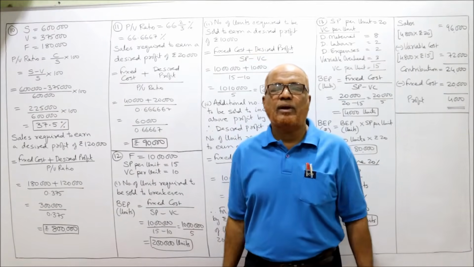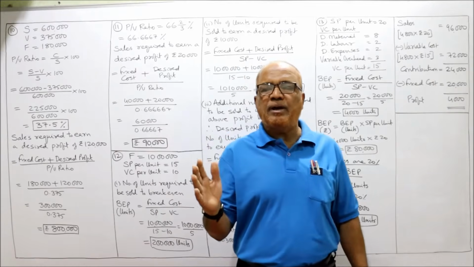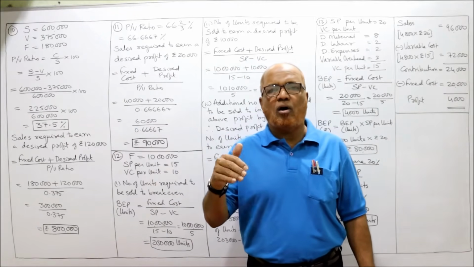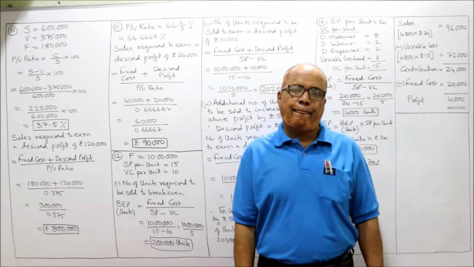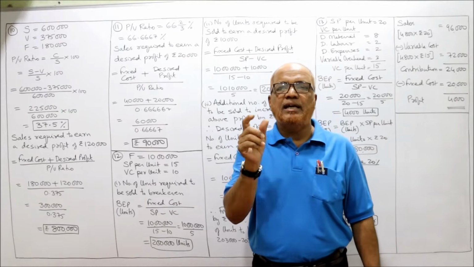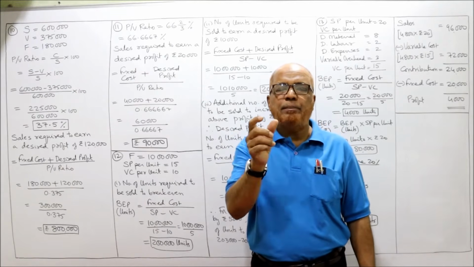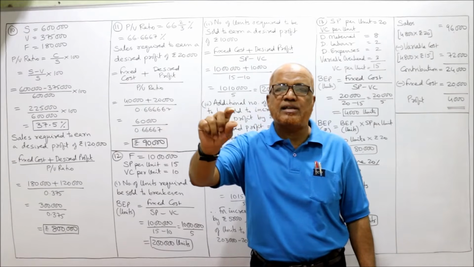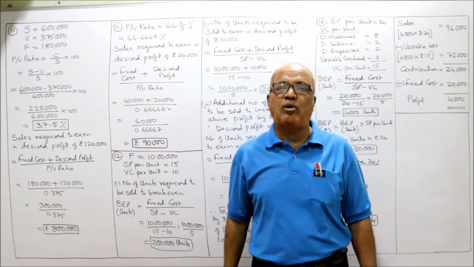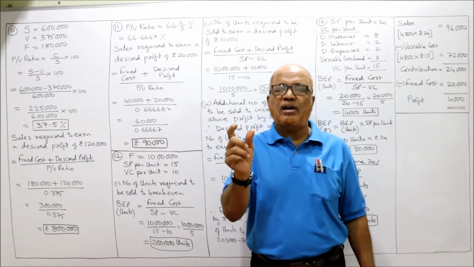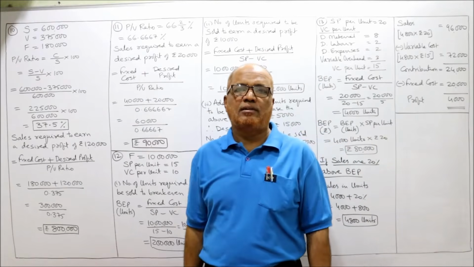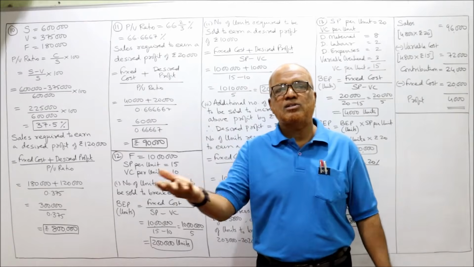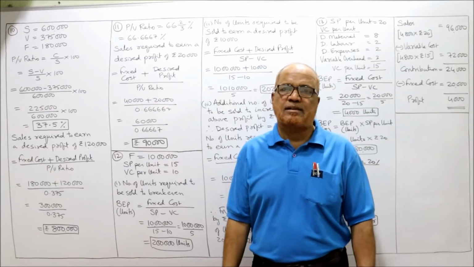So in this problem we have to calculate break-even point. Now BEP can be calculated either in quantity or in monetary value. If you want it in quantity, in units, the BEP in units formula is fixed cost divided by selling price per unit minus variable cost per unit. This formula if you apply, you will get BEP in units. So after calculating BEP in units, you can calculate BEP in rupees, right?